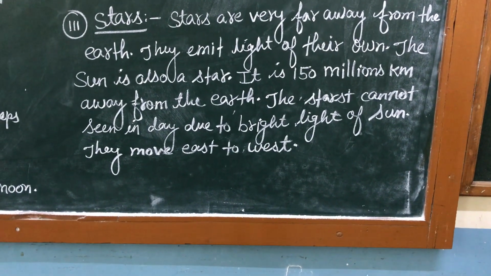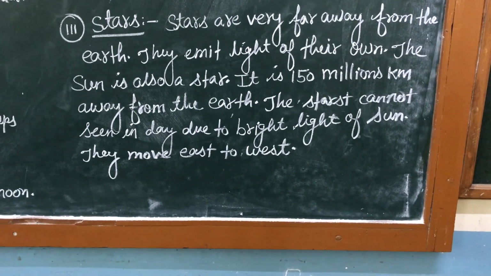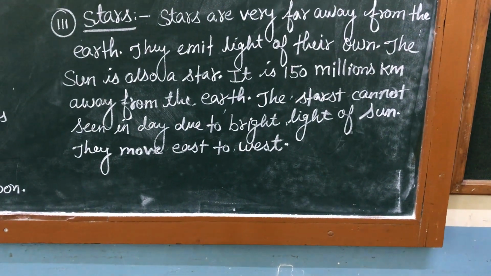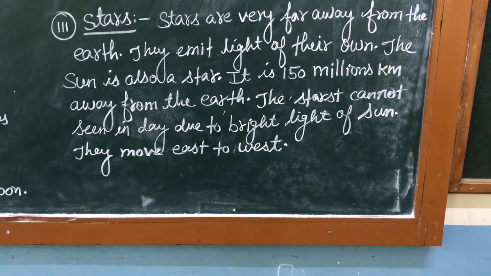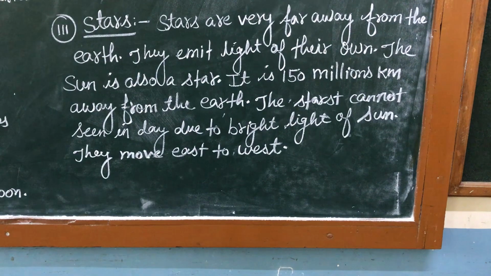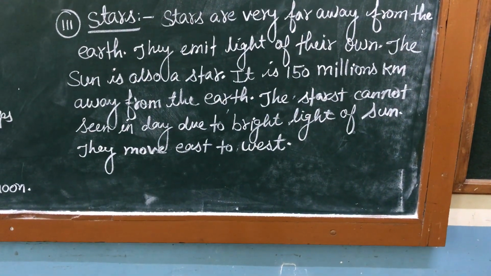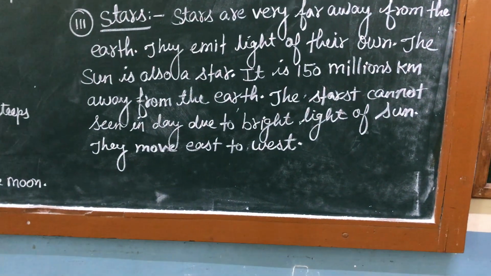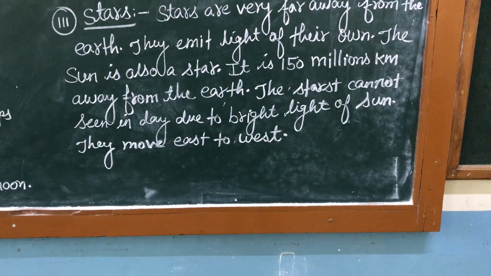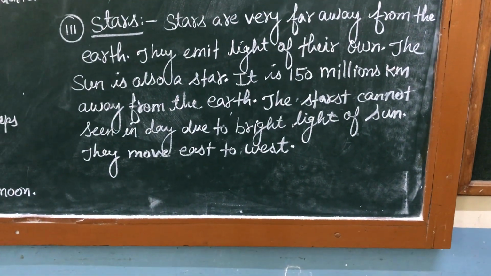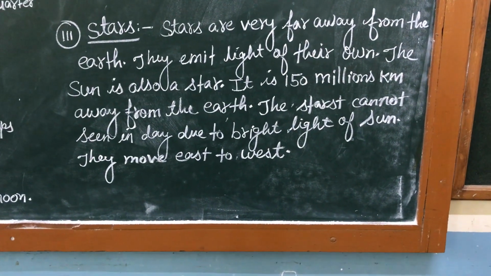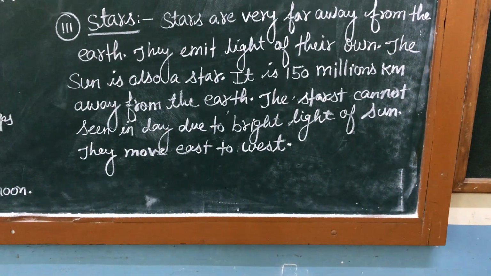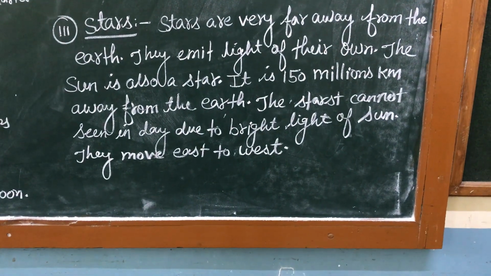During the daytime the bright light of the sun makes the stars invisible, but they are seen at night when the light is not bright. The stars appear to move from east to west because the earth moves from west to east. So this is about the stars.